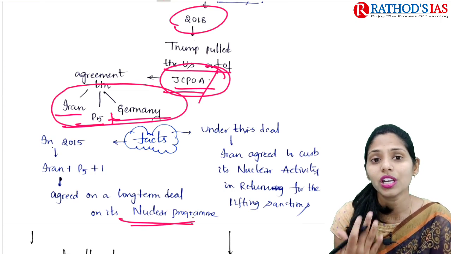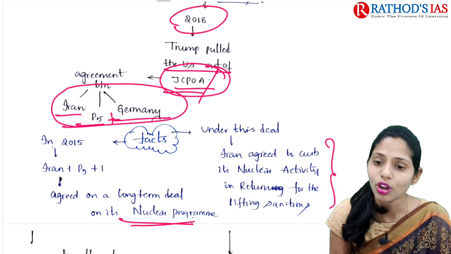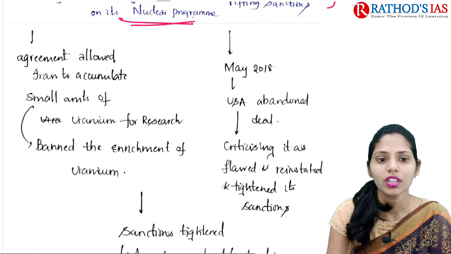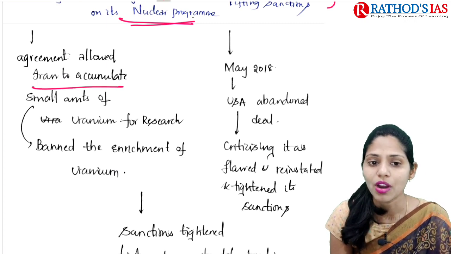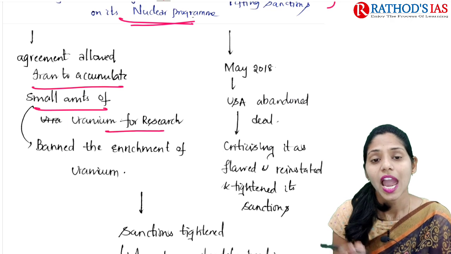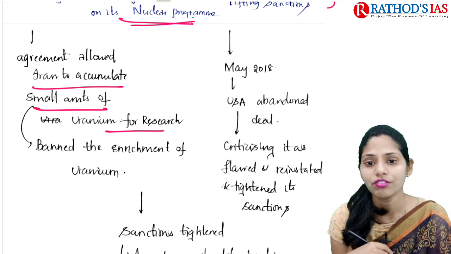It is expecting to lift sanctions on Iran here. So these are some important provisions of this deal. The agreement mainly allowed Iran to accumulate only small amounts of uranium for research, and this agreement mainly banned Iran from enrichment of uranium.